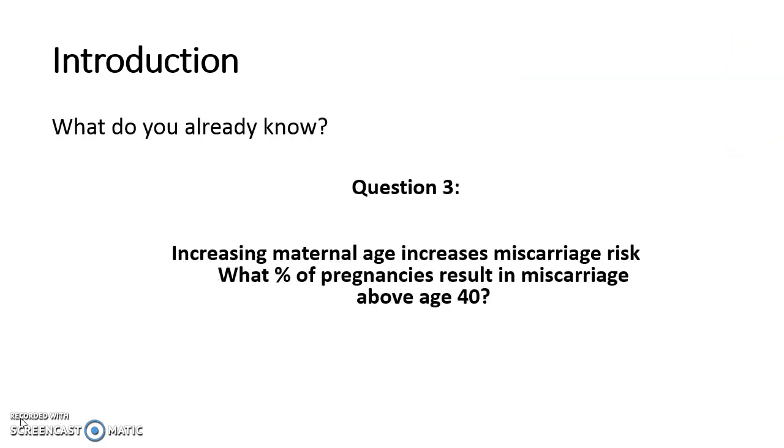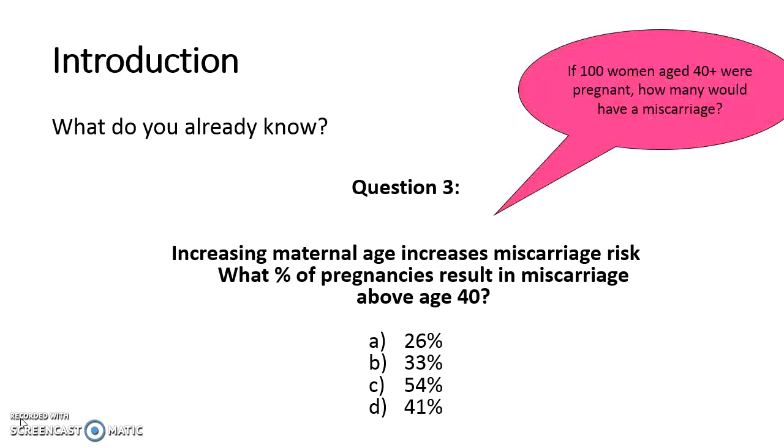Question 3. Increasing maternal age increases miscarriage risk. What percentage of pregnancies result in miscarriage above the age of 40? Is it 26%, 33%, 54% or 41%? To put it another way, if 100 women aged over 40 were pregnant, how many of them would miscarry the pregnancy? The answer is D, 41%. Increasing maternal age also increases the risk of chromosomal abnormalities in the fetus, such as trisomy 21, also known as Down syndrome.